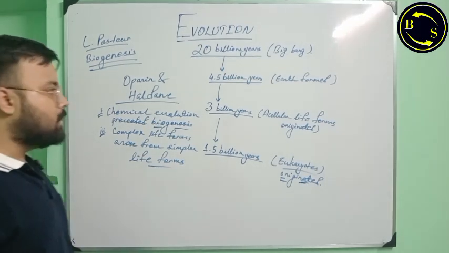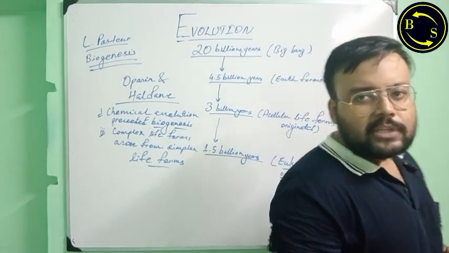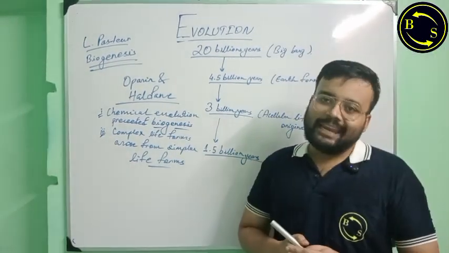These are the main points of the theory given by Oparin and Haldane.